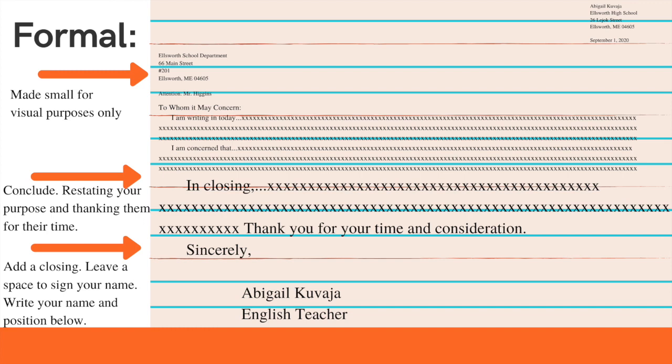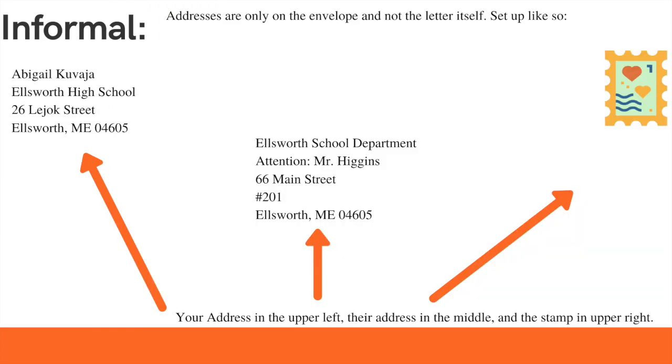And then you want to put your little sign-off closing, so Sincerely, comma, and then space down so there's a place for your signature so you can print out and actually sign it, and then type below that your name and your position. So now we're going to look at addressing the envelope.